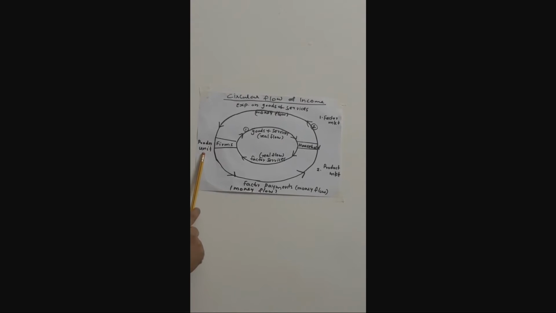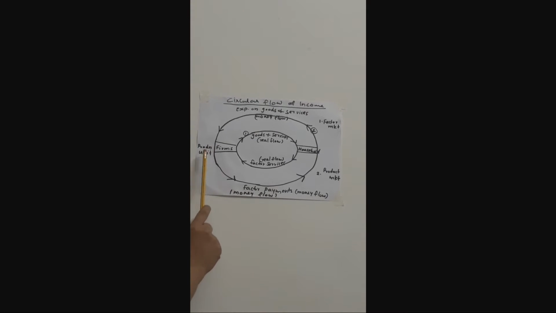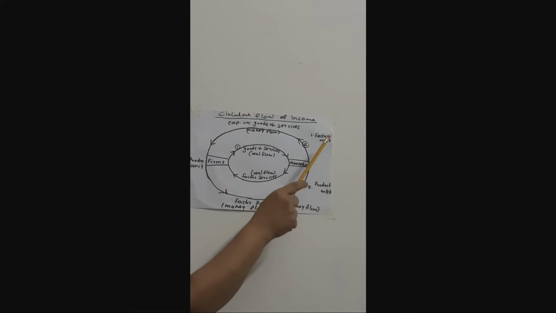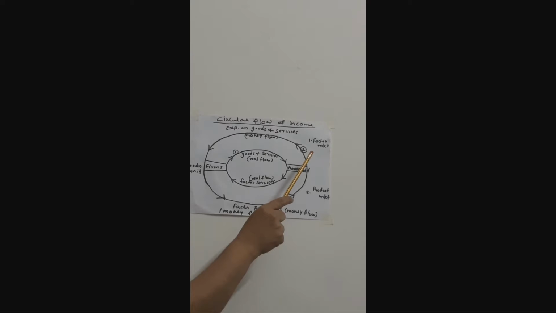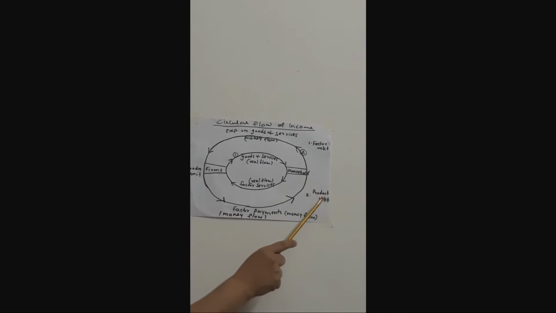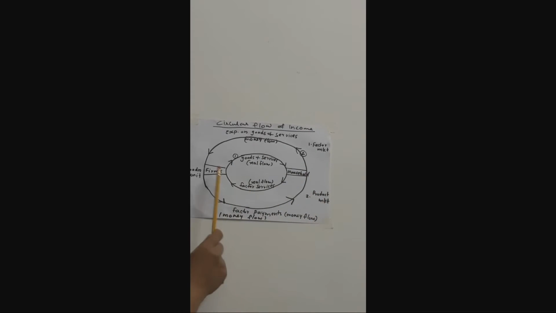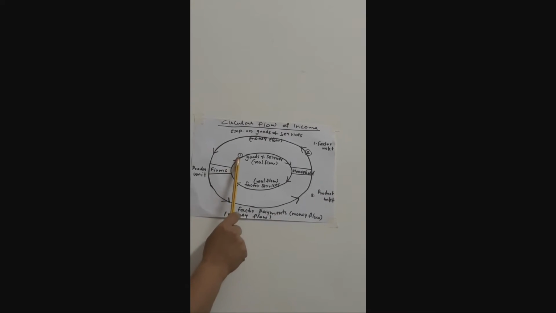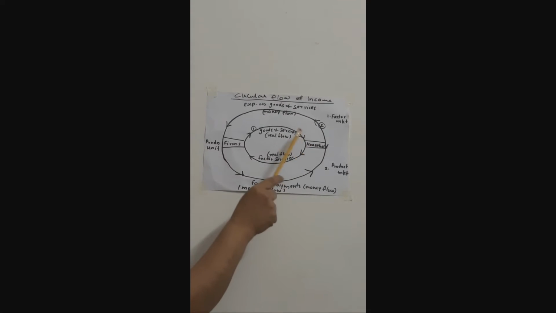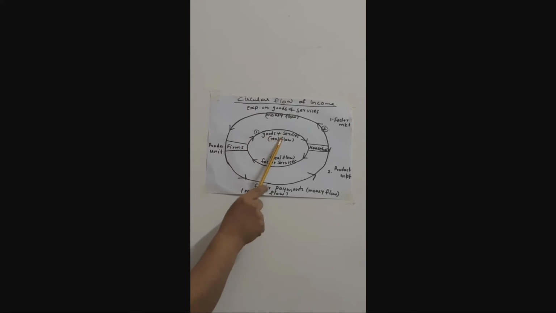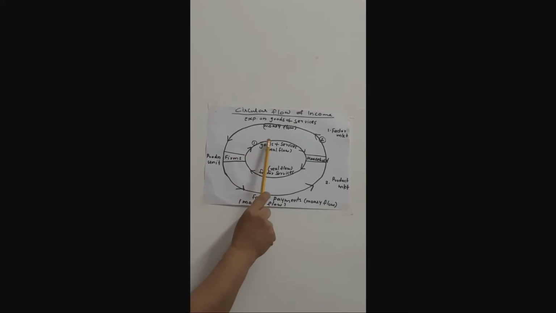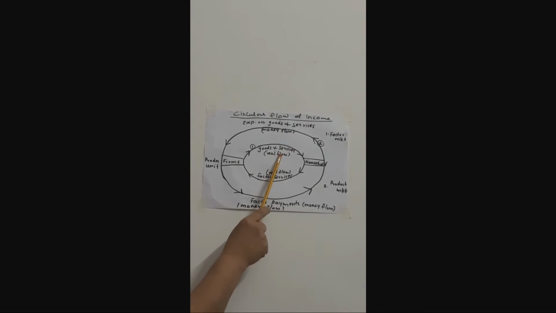Firms are production units. As we are discussing the two sectors, we have to consider the factor market and product market. Factor market involves four factors of production, that is land, labor, capital and organization. Product market means the place from where we are buying goods and services. These firms provide goods and services to the household. That means the household purchases goods and services from firms. That is real flow. Actually, no money is involved here because they are providing only goods and services, so it is called real flow.